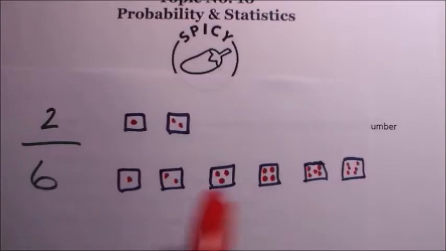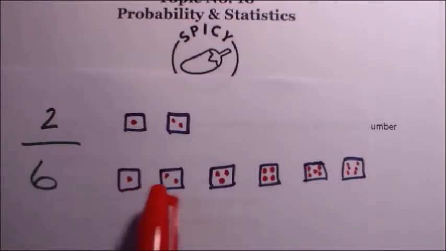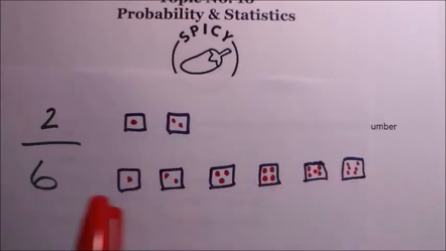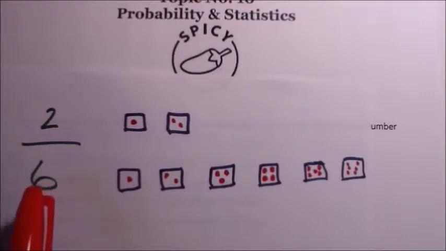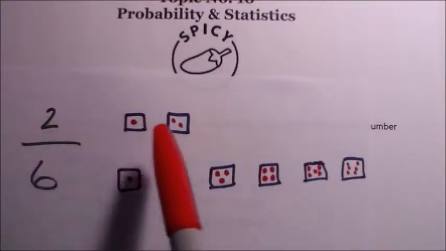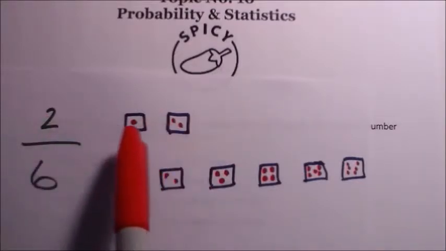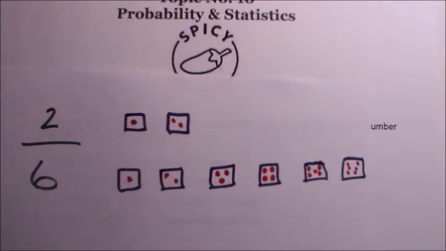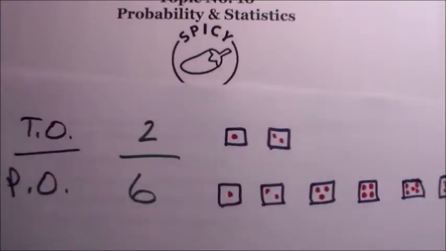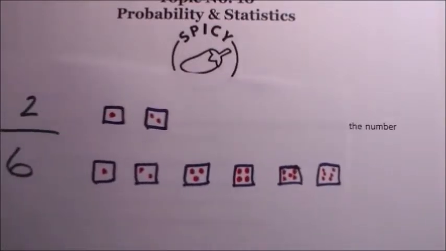Every time you roll that die, you can get 1 or 2 or 3 or 4 or 5 or 6. So there's 6 possible outcomes. There's only 2 target outcomes, or only 2 favorable outcomes, only 2 outcomes that you're looking for. So target outcomes divided by possible outcomes, 2 divided by 6, that's your probability.